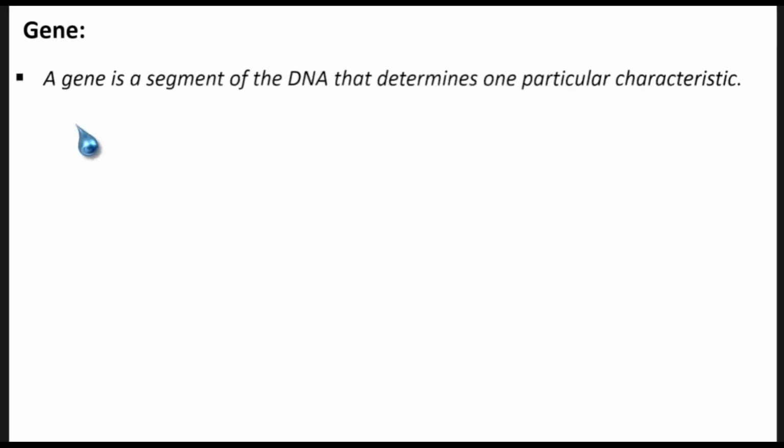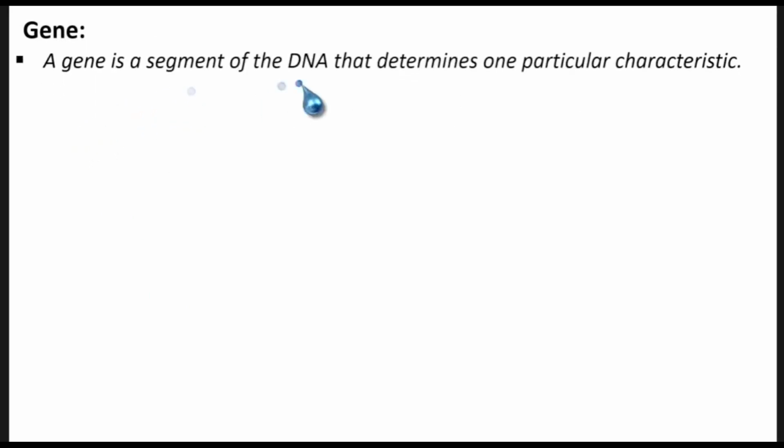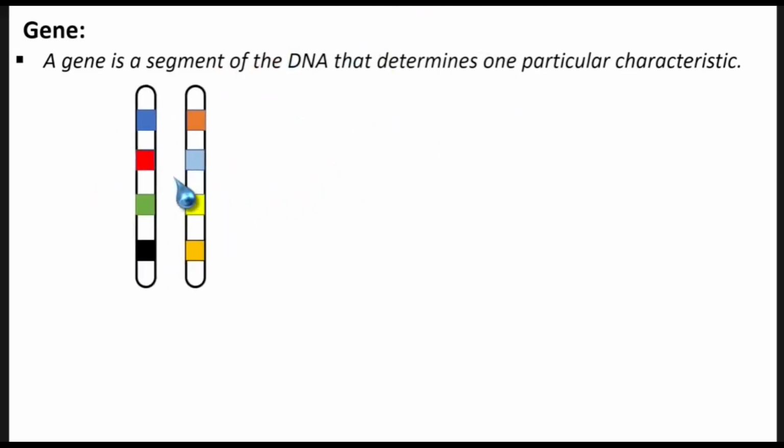Let's look at the genes. So what is a gene? We are saying a gene is a segment of the DNA that determines one particular characteristic. All right, so let's look at a pair of chromosomes here. We have a pair of chromosomes here, and it has these sections or segments, which are what we call genes. This segment, this segment, this segment, moving along, these are what we call genes.